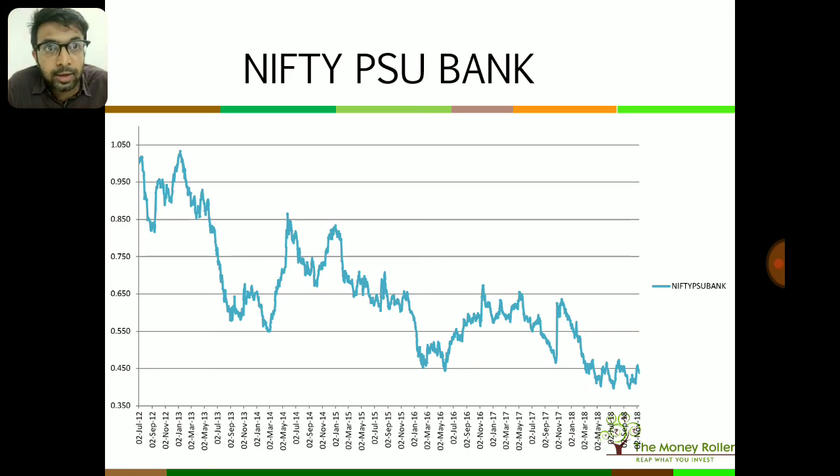This sector can definitely be opted for from an SIP perspective, because this is some kind of a triple bottom. Means you can see that it is receiving some kind of support here at this level of underperformance, and it will not underperform the Nifty beyond this, and its performance with respect to the Nifty is likely to improve over the months.